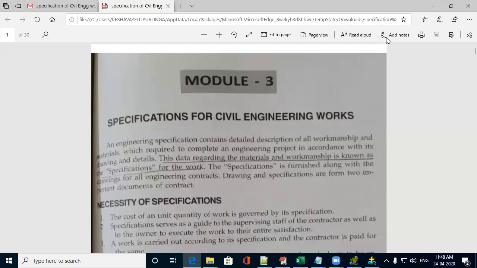Dear students, today I'll teach you about specification of civil engineering works. This topic is the first part of the third module. First, let us see what is the specification.